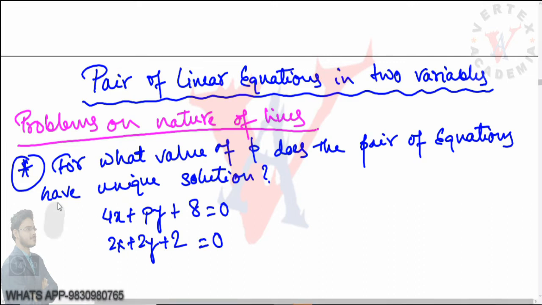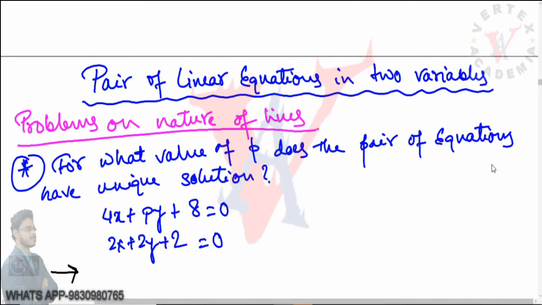Coming back, we will be mainly discussing two problems here. The first problem is: for what value of p does the pair of equations have a unique solution? Before starting this, you must know the condition for a unique solution. If you want to know it, first you must see my previous lectures where I have explained it in great detail.